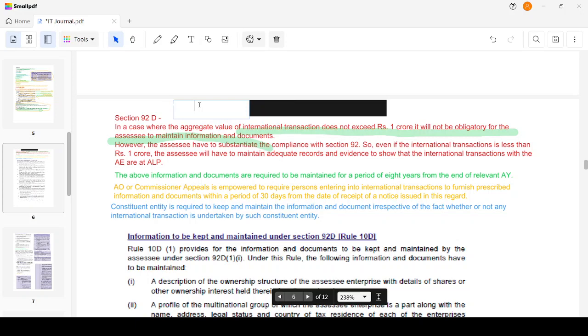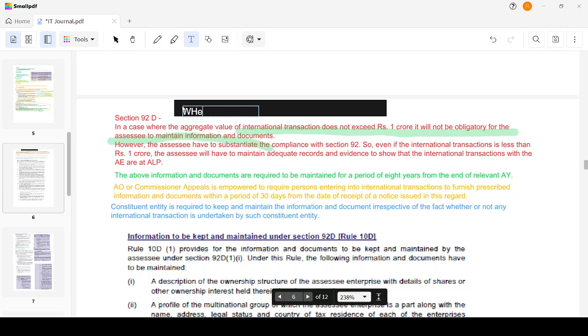Now, for the purpose of section 92D, we have to consider two things. One is when the international transaction is with an associated enterprise, then we have to maintain records even if the value is less than rupees 1 crore.